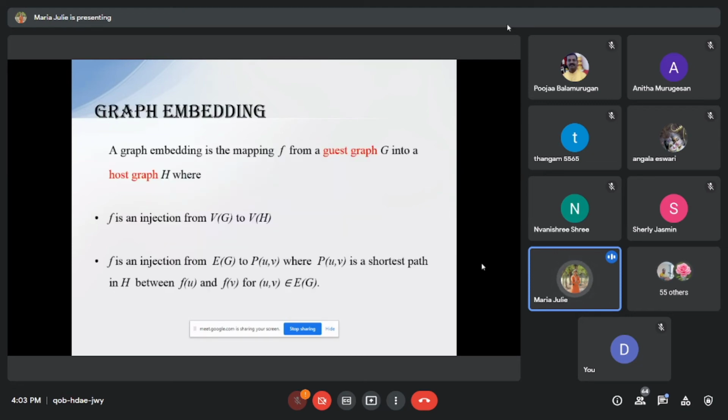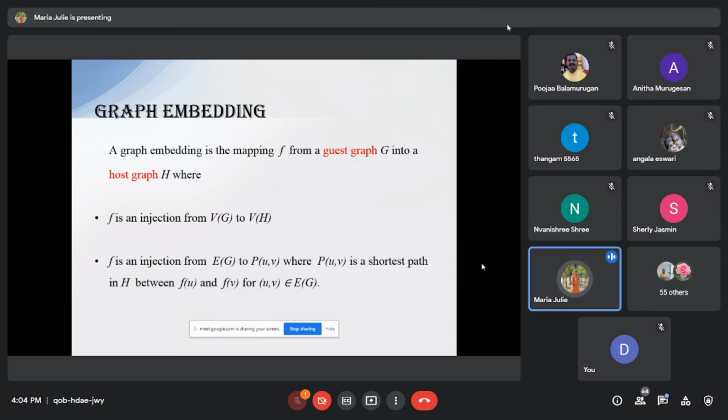So, graph embedding. What is a graph embedding? A graph embedding needs two graphs. One is a guest graph, and the other one is a host graph. Guest graph is denoted as G, and host graph is denoted as H. The first point is about the vertices in the guest graph and the host graph. F is a one-to-one map from V of G to V of H, which means the number of vertices in the guest graph and the host graph should be equal in both graphs.